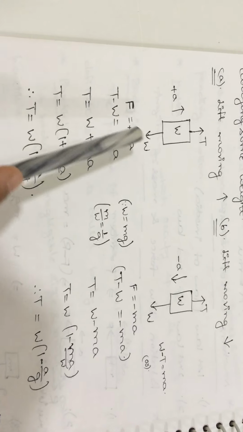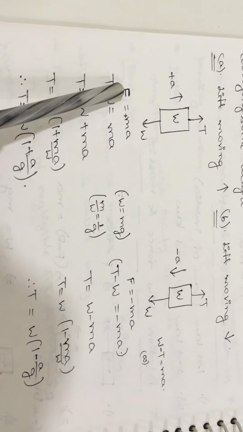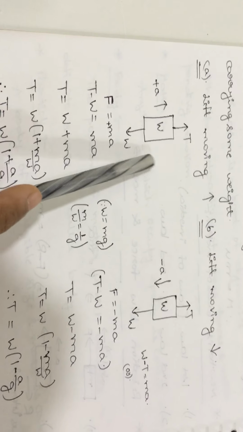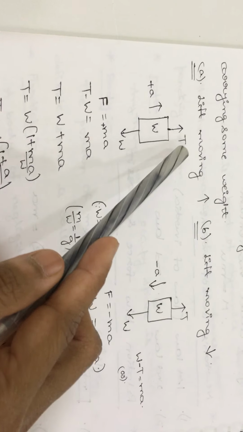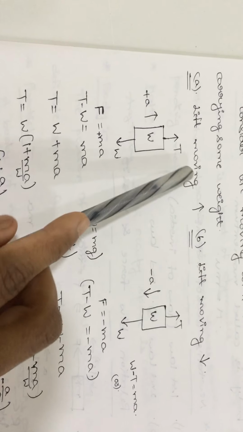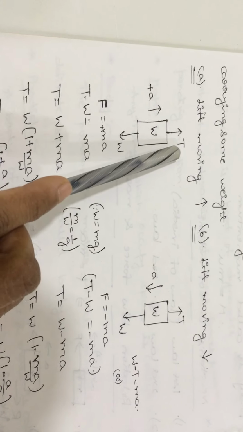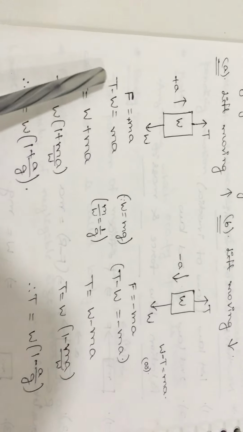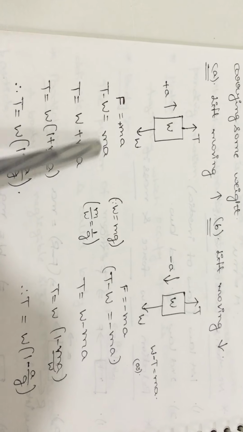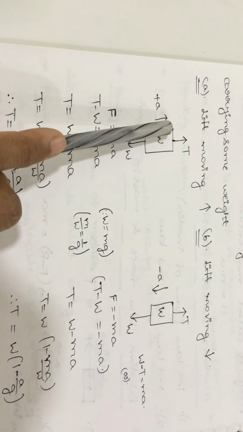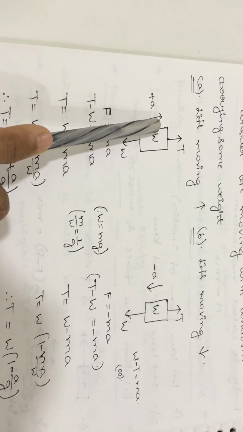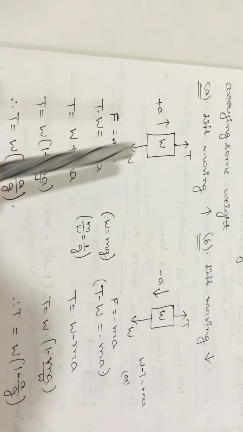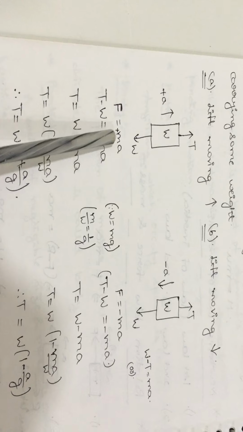Now we will derive the formula. We all know that F is equal to ma. Now here in this diagram, how many vertical forces are there? Only two vertical forces are there. One is acting in the upward direction, and one more force is acting in the downward direction. So plus sign for the upward force, minus sign for the downward force. So T minus W is equal to plus ma, as motion is along the vertical direction and that is acting in the upward direction. So here you will get the plus ma.